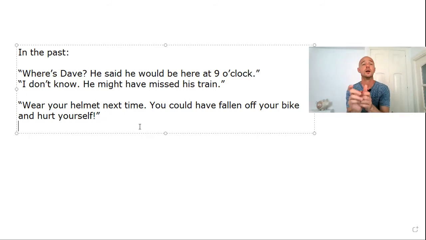So the structure with might is might plus have plus past participle to express doubt about something that maybe possibly happened in the past, but you don't know. Could have past participle is used to express, let's say, an alternative past reality. You know what the reality was in the past. You know what happened. Your child didn't fall off the bike, but they could have fallen off the bike.